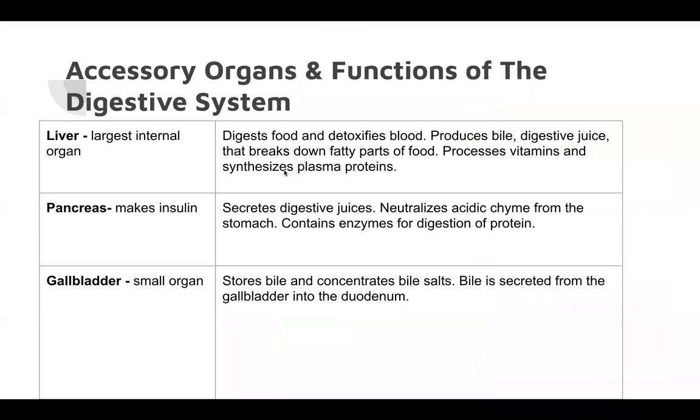So the liver digests foods and detoxifies blood. It produces bile, a digestive juice, and that's important as it breaks down fatty parts of food. Once vitamins are processed and plasma proteins are synthesized, the pancreas can function to secrete digestive juices. It neutralizes acidic chyme. Remember we were talking about how the stomach is super acidic? Well, the pancreas will neutralize the acid. It contains enzymes for digestion of protein.